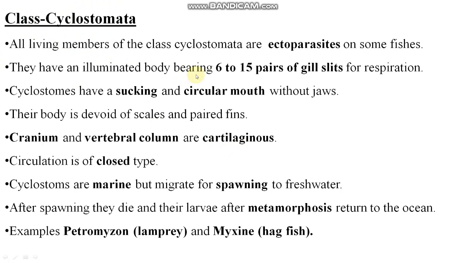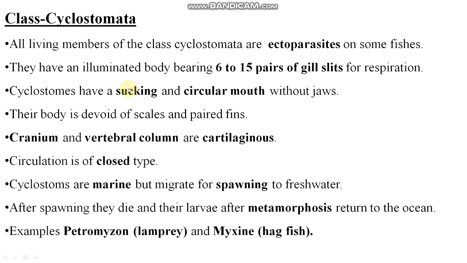So comes the class Cyclostomata. All living members of the class Cyclostomata are ectoparasites on some fishes. They have an elongated body bearing 6 to 15 pairs of gill slits for respiration. You know the gills are present for respiration in the organism.